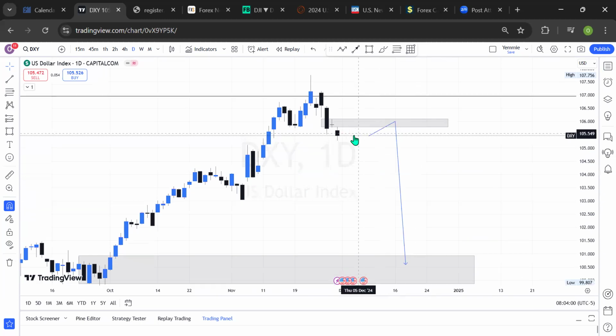However, I'm expecting a bit of buy into this price range for DXY. And from there, I think the market will start selling based on what the market is showing. So the anticipation is the same. I will be expecting the market to play out that way. Most importantly, I'm going to trade with risk management. And I'm also pleading that you do the same.